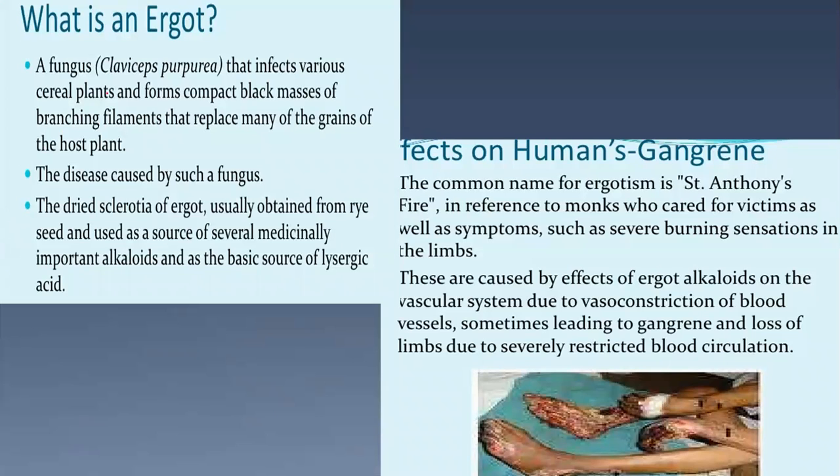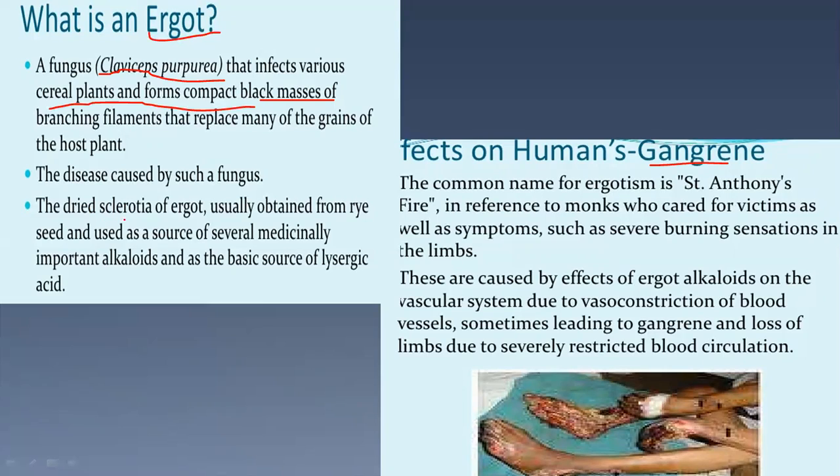Now we have seen ergot before. Ergot is the source of medicine, but it causes ergotism, which causes gangrene. It is caused by Claviceps purpurea on cereal plants. When we consume these cereal plants, which have black masses on them, we can get this type of disease.